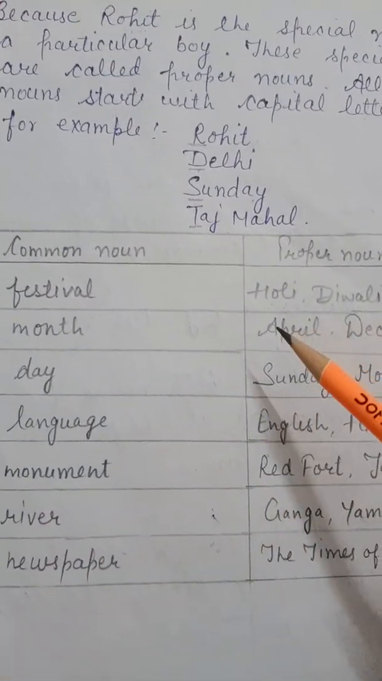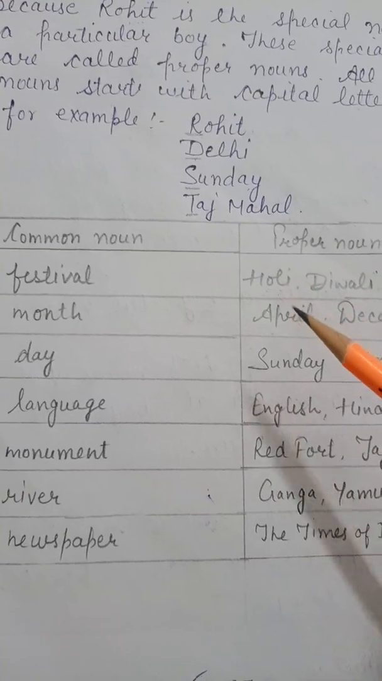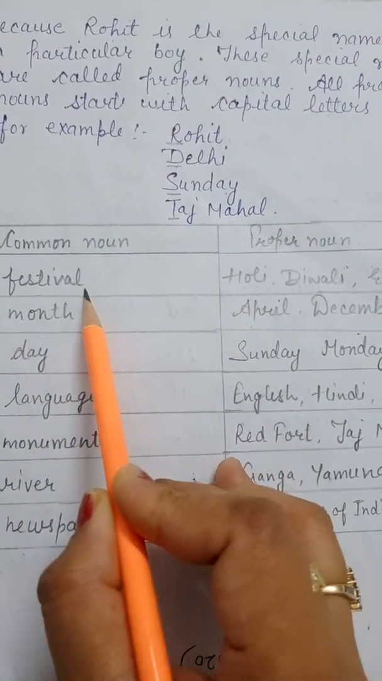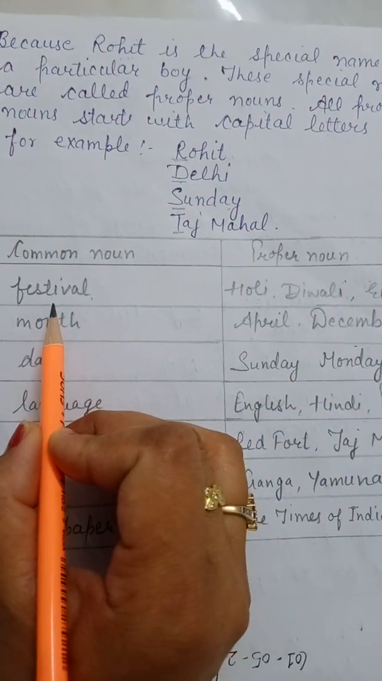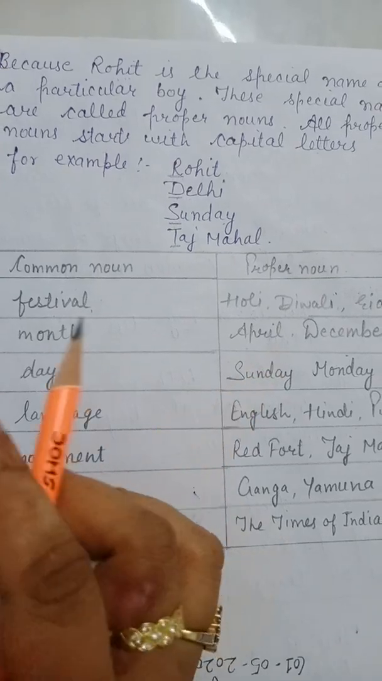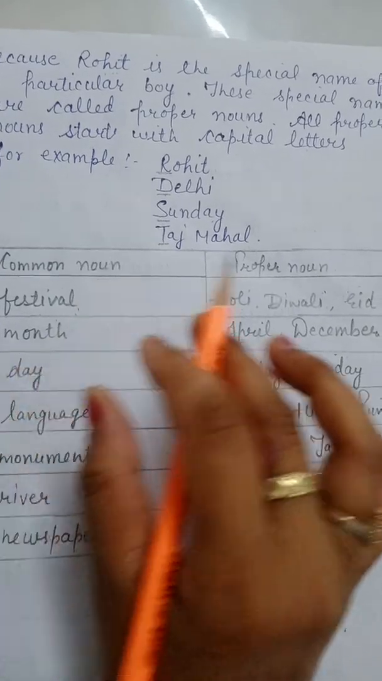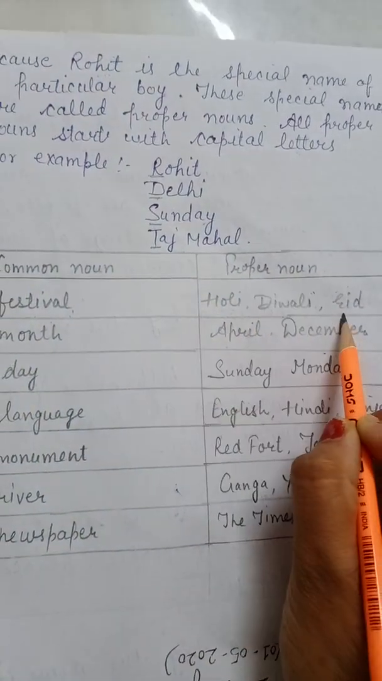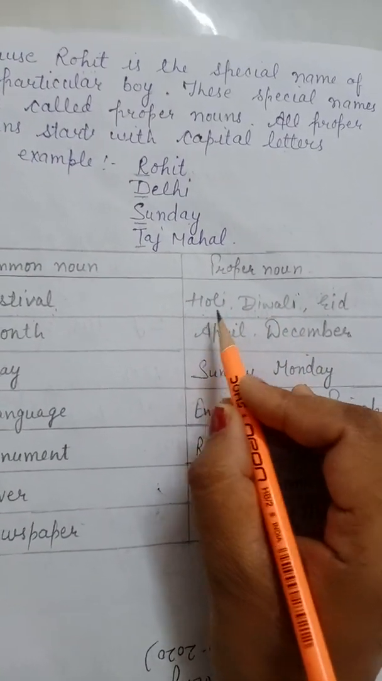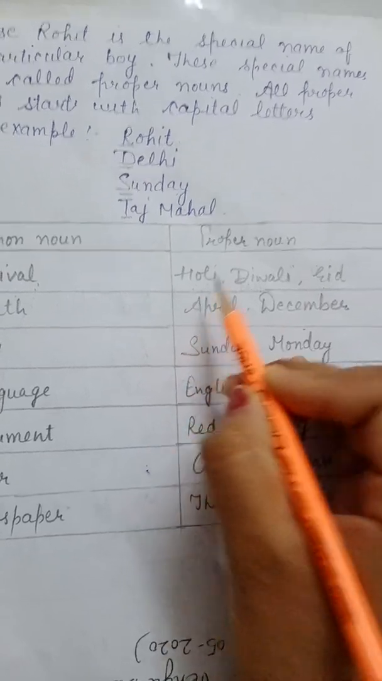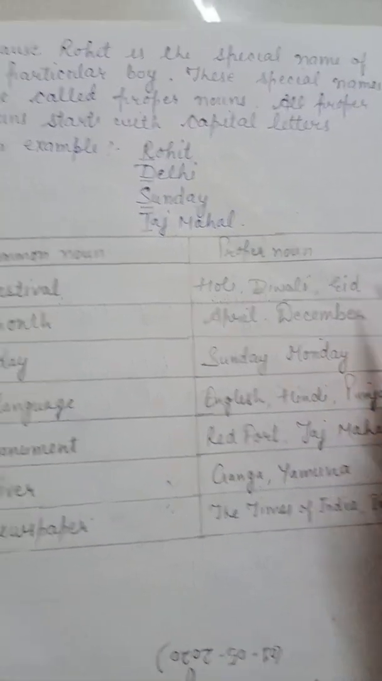Here we have a table that shows us the difference between common noun and proper noun. Common noun, festival. Festival can be different types of festivals. So here festival represents all festivals because festival is common for all, like Holi, Diwali, Eid. So these are all proper nouns because Holi is a special name of a special festival. Diwali is also a special name for a particular festival. Eid is the same.